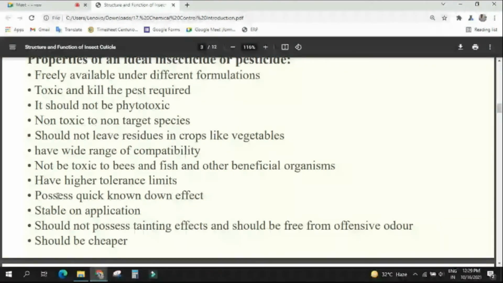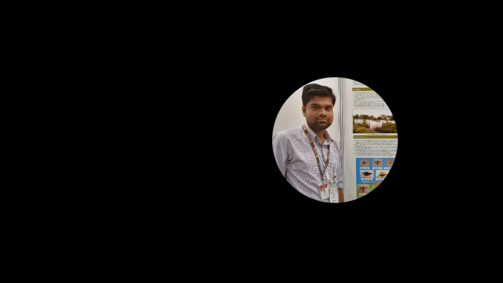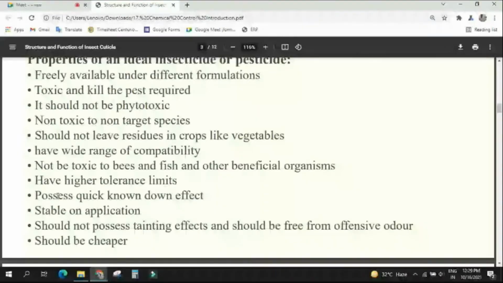Quick means quick action. Action in the sense it may be killing, or it may be some kind of symptom produced. Suppose one insecticide is there, if you apply it, they will stop feeding or they will stop movement. So what is quick knockdown? Immediately they will stop their movement and their feeding. They may live for some more period of time, but this kind of symptoms will be generated very quickly. Understood?